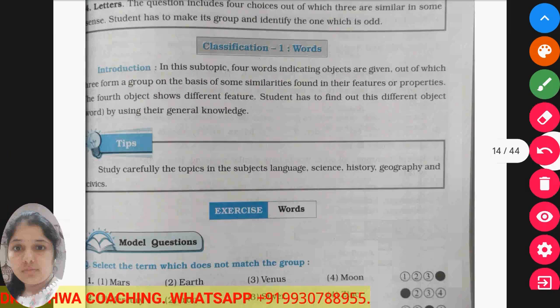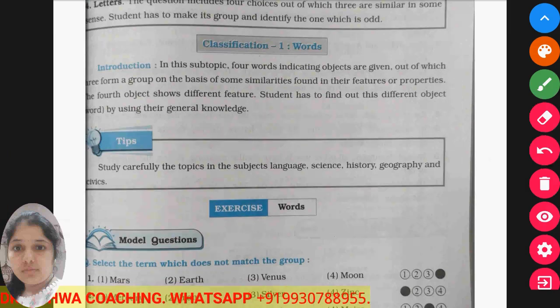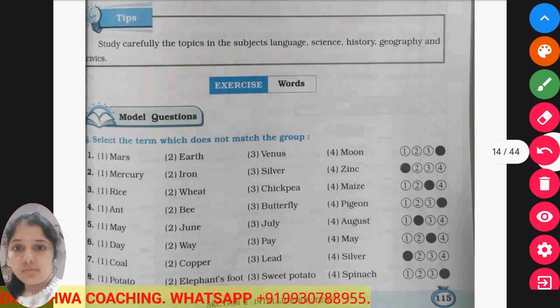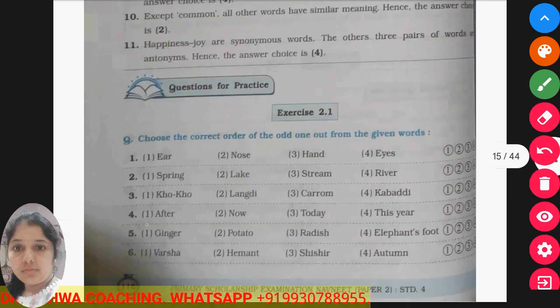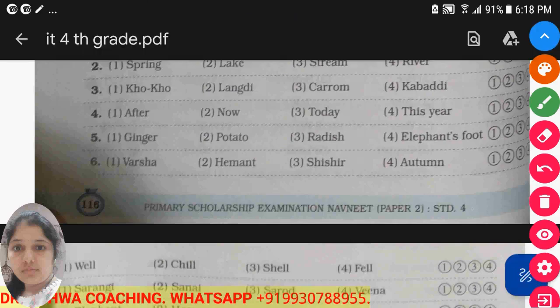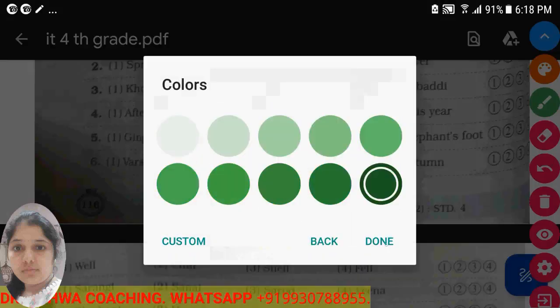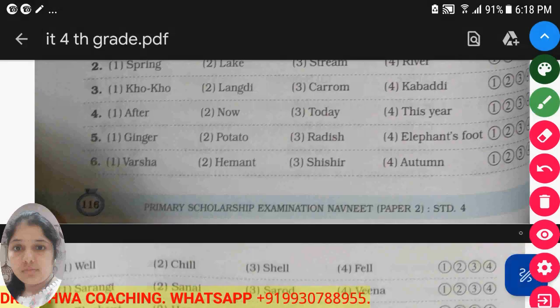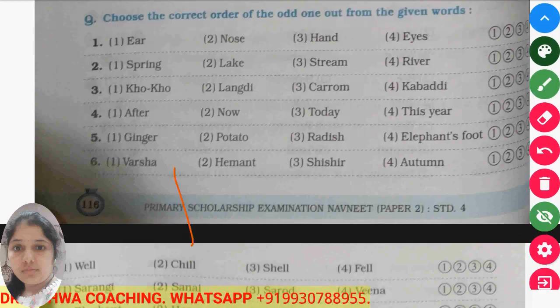Now, before solving the problems that are based on words, you must know the topics that are related to language, science, history, geography, and civics. Okay. Now we will directly move to the practice exercise. In the practice exercise, the very first question is one in which we have to find the odd one out, and there are four objects given to you, and you have to find the odd one in that.